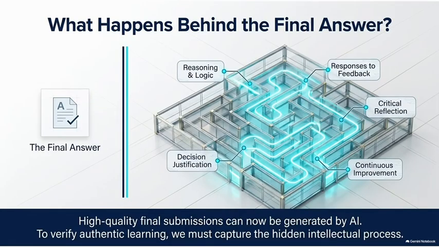Behind every final answer is a much richer learning process. Students reason and apply logic. They justify decisions, respond to feedback, reflect critically, and continuously improve their work. These processes are important evidence of authentic learning, yet they are often invisible when assessment focuses mainly on the final submission. So the question is no longer simply, what did the student produce? We also need to ask, how did the student think?